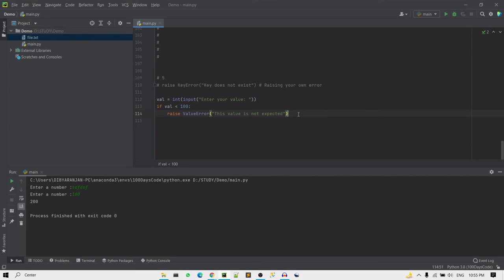So the final example I have here is how to raise your own error, right? Here I have code that will be asking for an integer value. In case the value is lesser than 100, it will raise this error. So in this way you can raise your own error. I just tried to give you an example here, so later on if you see any code related to this, it should be familiar to you, right? So this is an example of raising your own error.